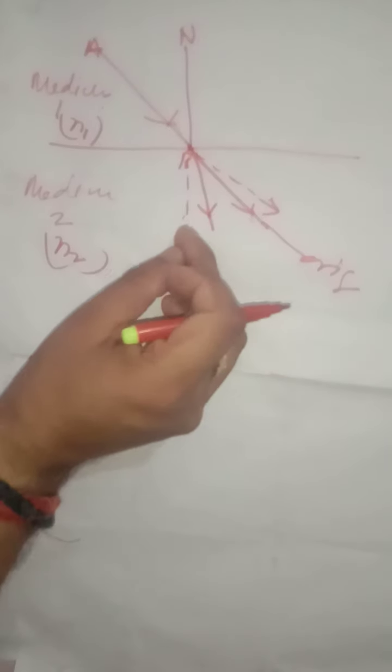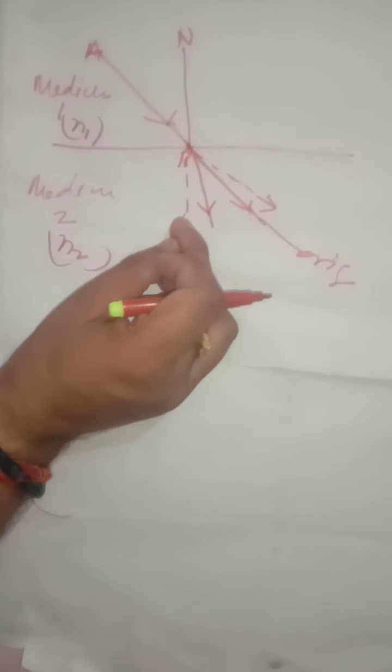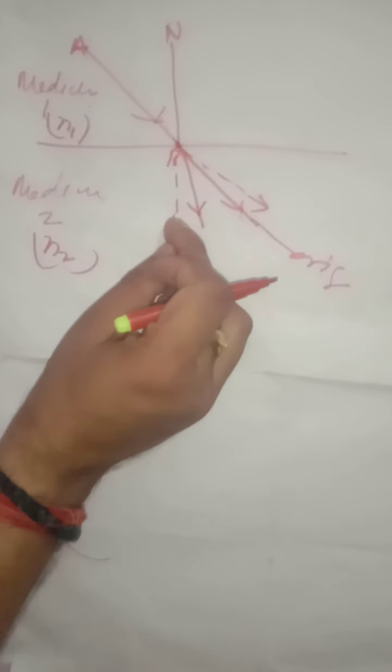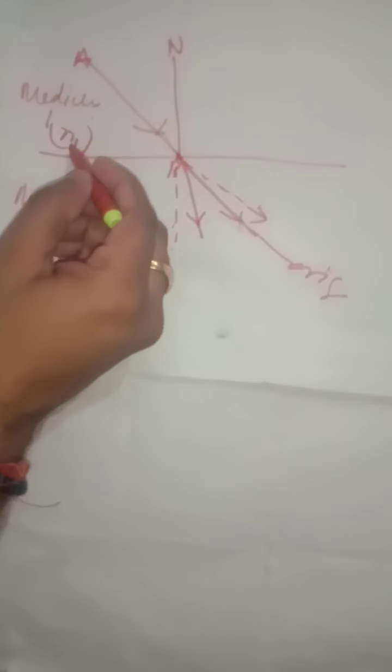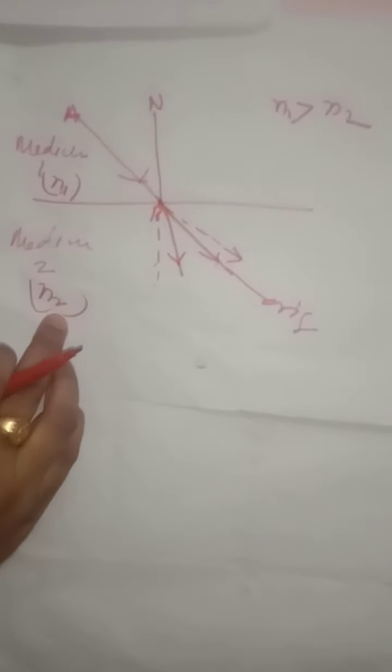Now next, when does it bend towards the normal and when away from the normal? It depends upon the refractive indices. So suppose the first medium has refractive index N1 larger than the refractive index N2 of the second